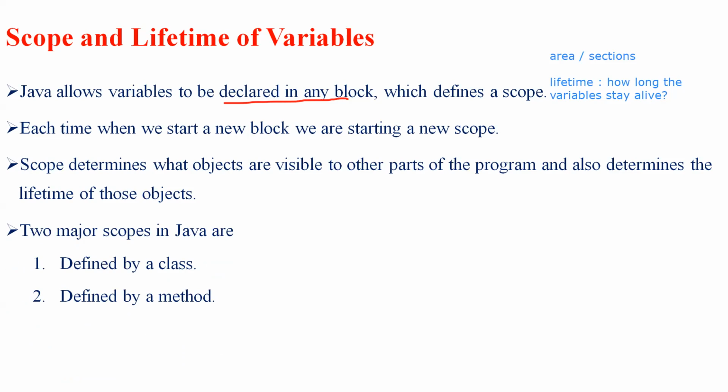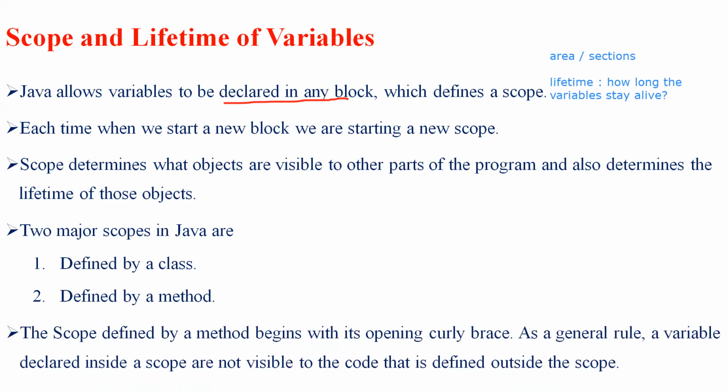The scope which is defined by a method always begins with an open curly brace. As a general rule, the variables declared inside a scope are not visible to the code that is defined outside the scope. Let's see how these two begin.